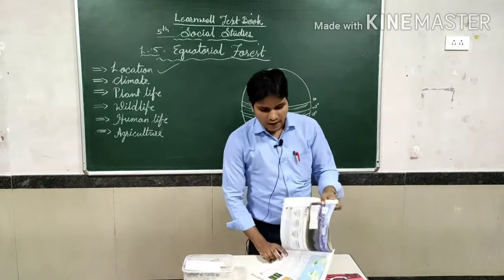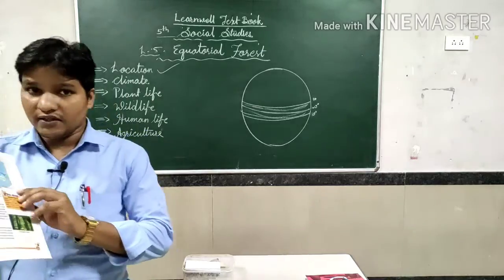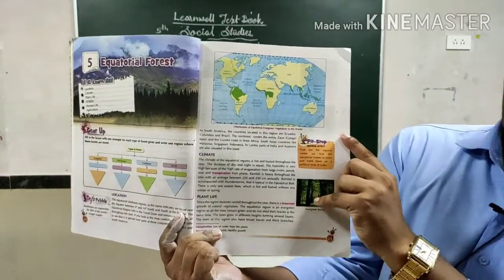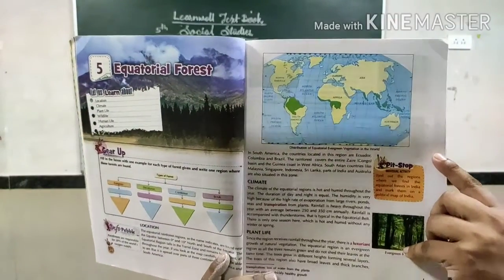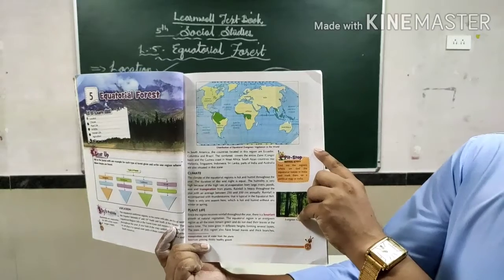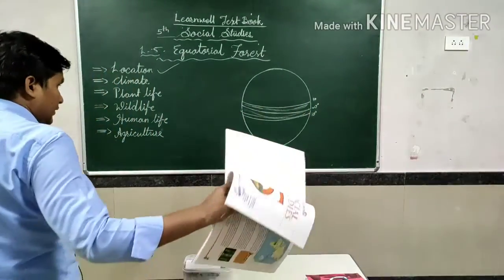So, maps have been given for you also. You can see this and better understand. Did you see? This is the map given for you for better understanding.